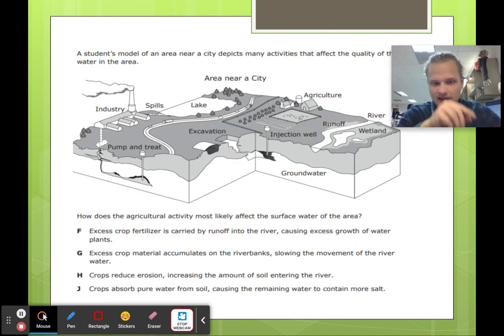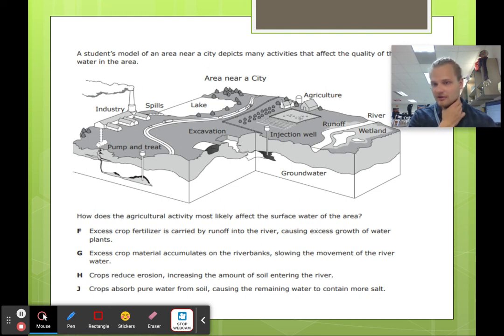Okay, so how does agriculture activity most likely affect the surface water of the area? Well, excess crop fertilizer is carried off by runoff into the river, causing excess growth of water plants. Okay, that's our answer. Because fertilizer is going to run off, and fertilizer allows for things to grow quicker. Now, this can be a negative thing because when things get out of balance, there needs to be shifts, and it's going to affect our ecosystem.